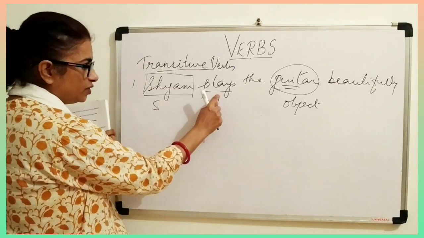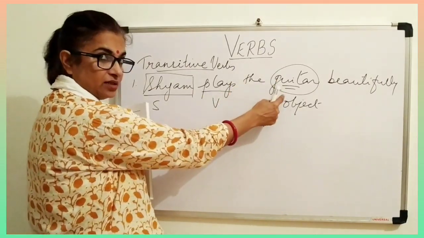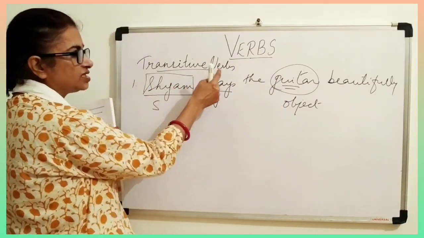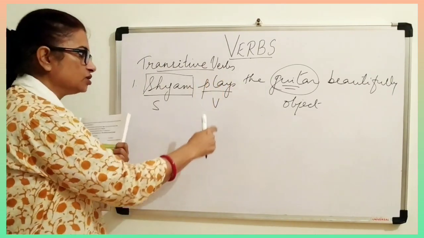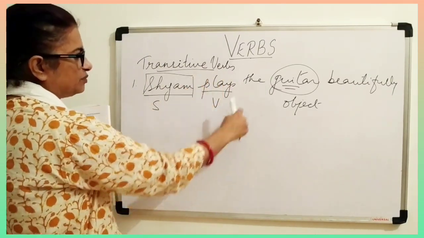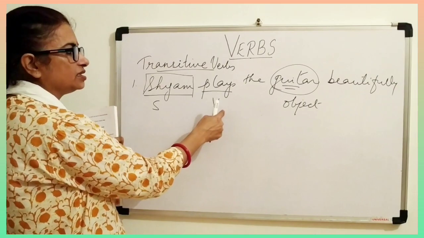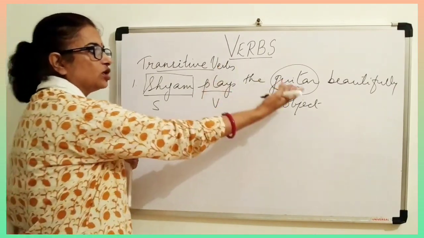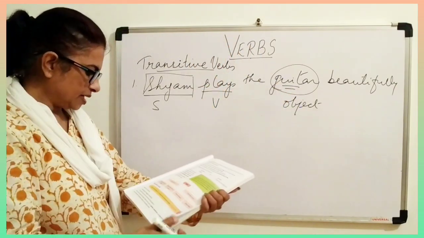So when a verb has an object, okay, we call this transitive verb. So what type of verb plays here is? This is transitive verb. Why? Because it has got one object here. Come to the second one.